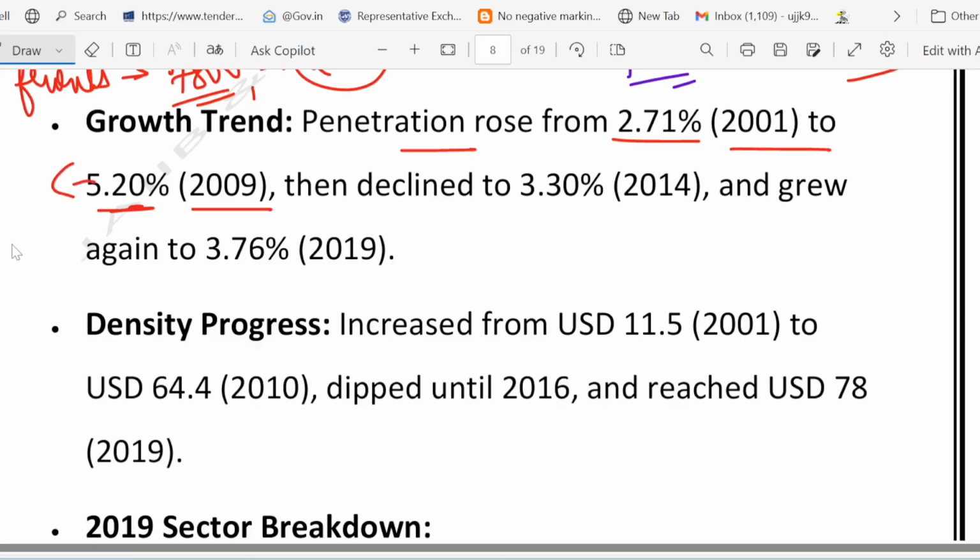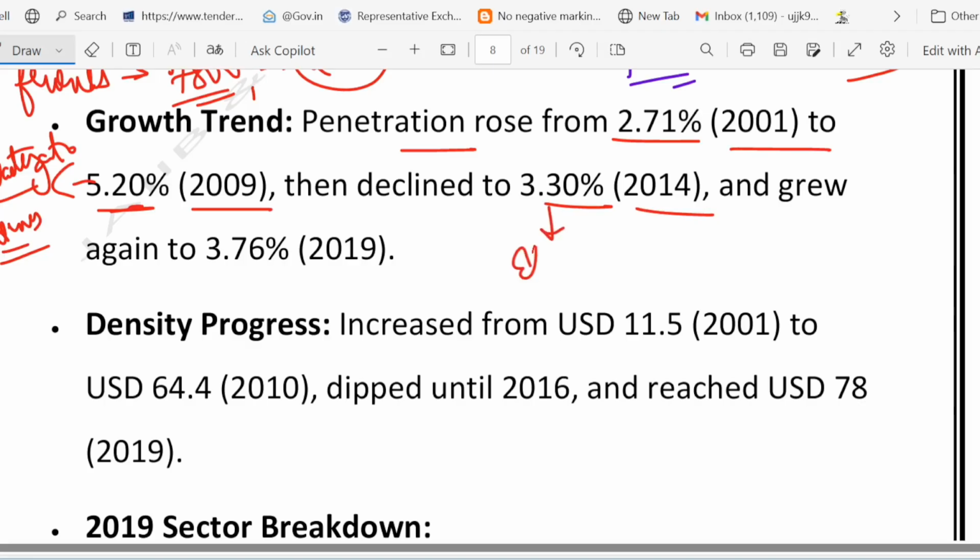Now you might ask, what was the reason behind the rise? It jumped due to privatization, right? I think we have discussed it. It was privatized, and awareness of people also increased, and due to that this penetration increased. And if you look at the 2014 data, it further declined to 3.30%.